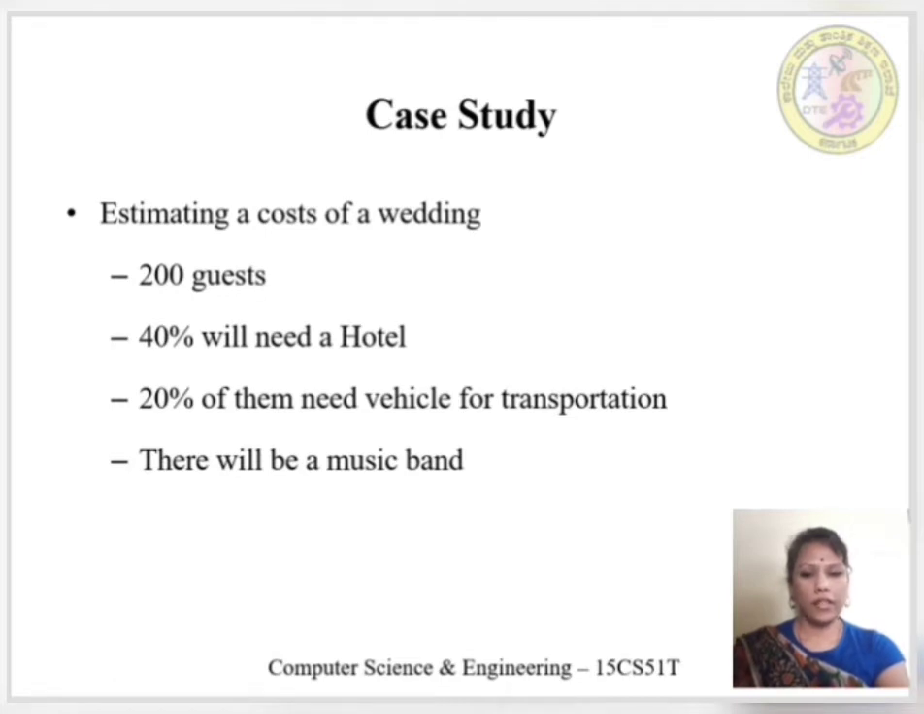Let's consider a case study for estimating the cost of a wedding using bottom-up cost estimating. The problem says a wedding expects 200 guests. Of those, 40% need a hotel, 20% need a vehicle for transportation, and there will be a music band for entertainment.